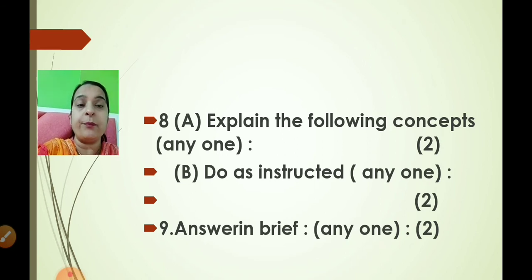Remember that, children. Okay, if it is A and B, for example question number 8, A and B, then you continue. And then question number 9 will be on the next page. Okay, so new question on a new page, that you all know. Okay, so children, this is the paper pattern. I expect all of you are writing in your books. Okay, so jot this down in your books. The paper pattern, history and political science, 40 marks paper for 2 hours. I hope the paper pattern is clear, children.